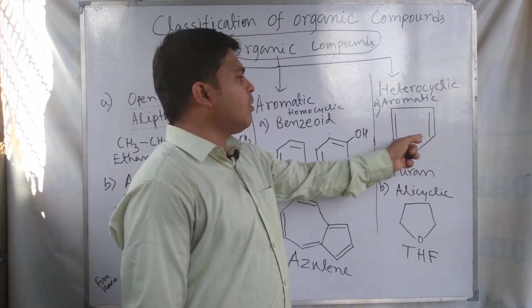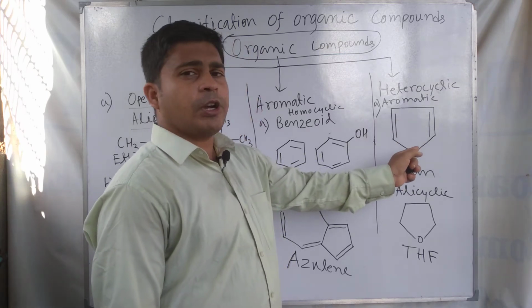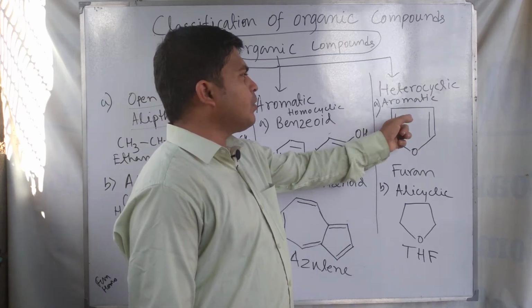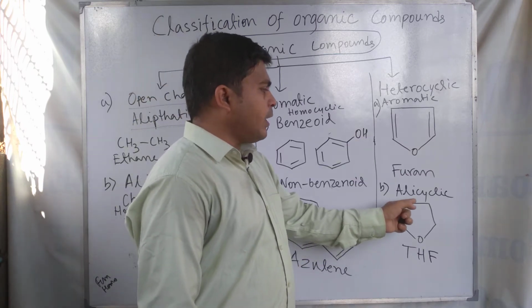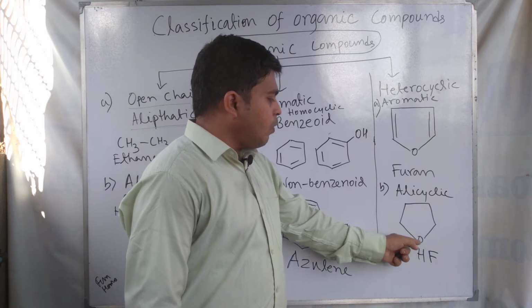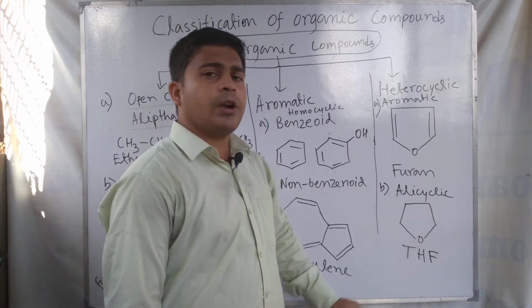It is an aromatic compound, with one corner occupied by an oxygen atom, which is a heteroatom. So for this reason it is called a heterocyclic aromatic compound. And a heterocyclic alicyclic compound is like THF, tetrahydrofuran. Here one corner is occupied by an oxygen atom and the other corners are occupied by carbon atoms.